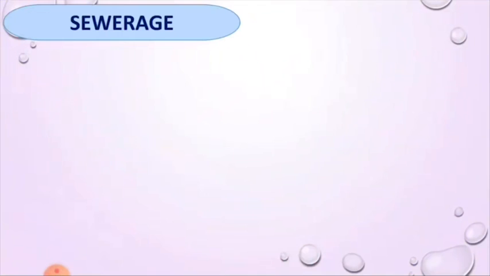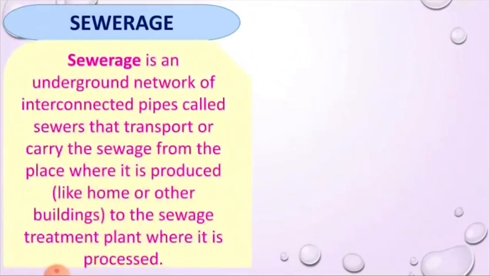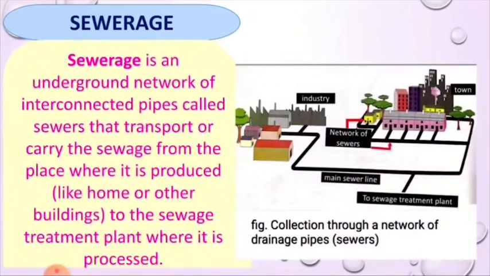Now let's see sewerage. Sewerage is an underground network of interconnected pipes called sewers that transport or carry the sewage from the place where it is being produced, like homes or other buildings, to the sewage treatment plant where it is processed.